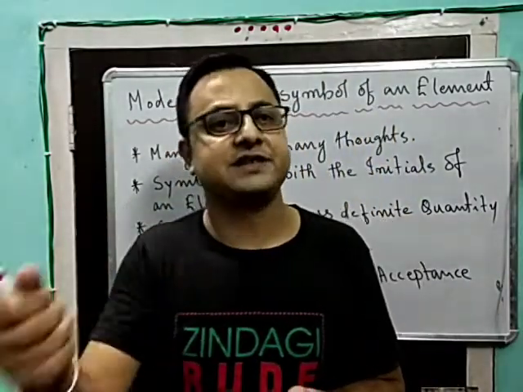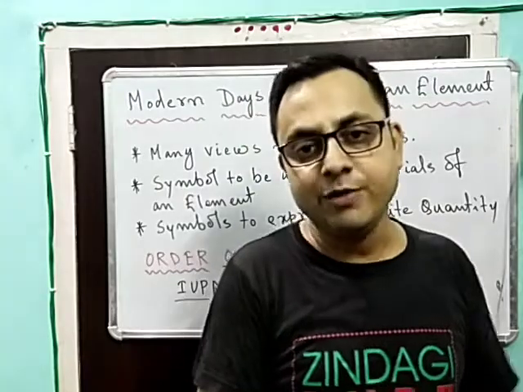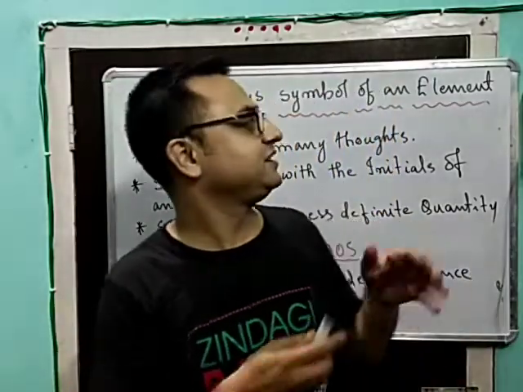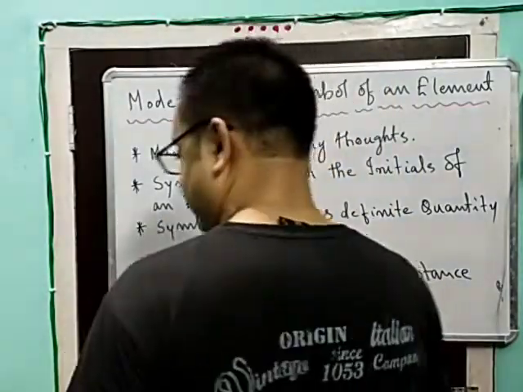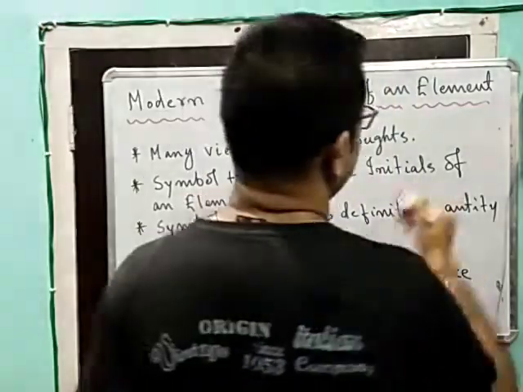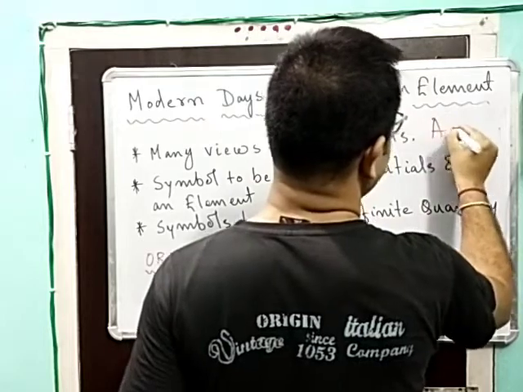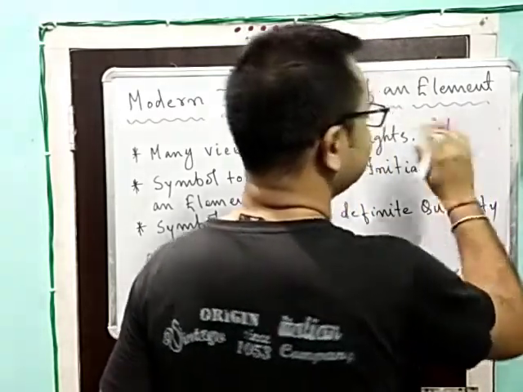So those rules were such that the names of the element should be written with an initial capital letter. For example, if I take aluminium, in modern day symbols, we write aluminium as Al: A is a capital, and L is a small letter.